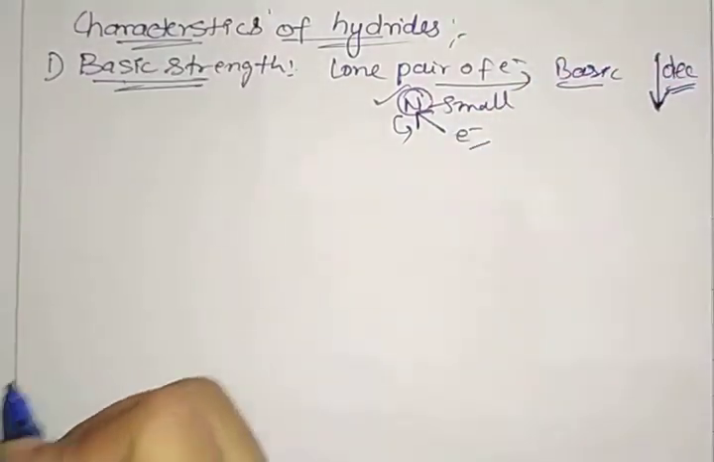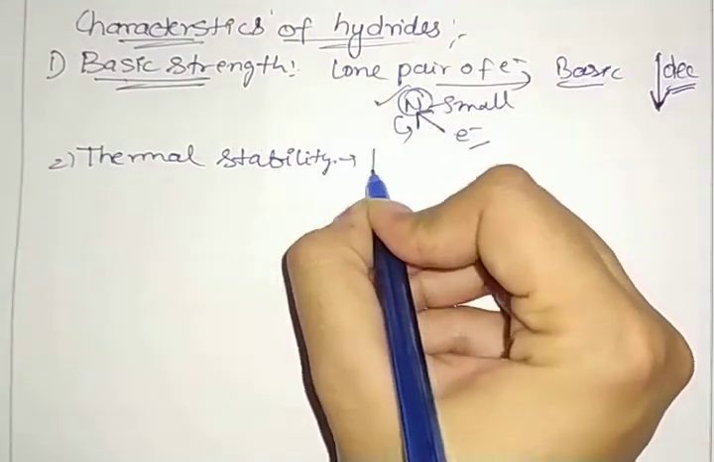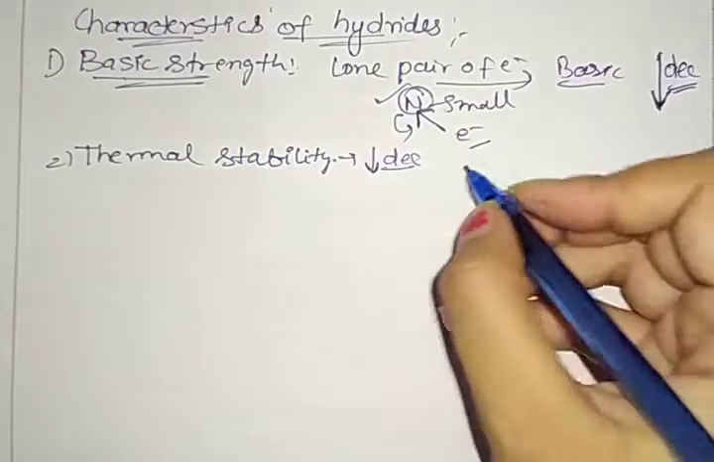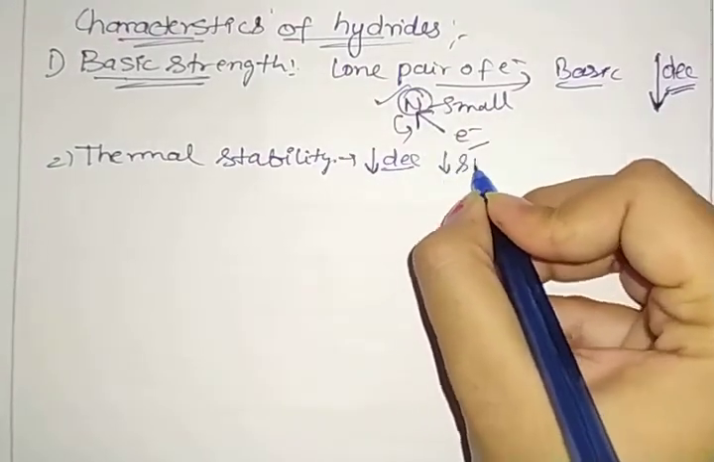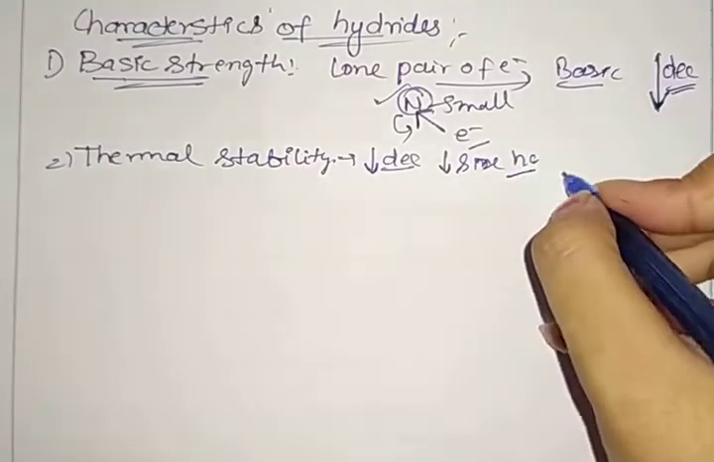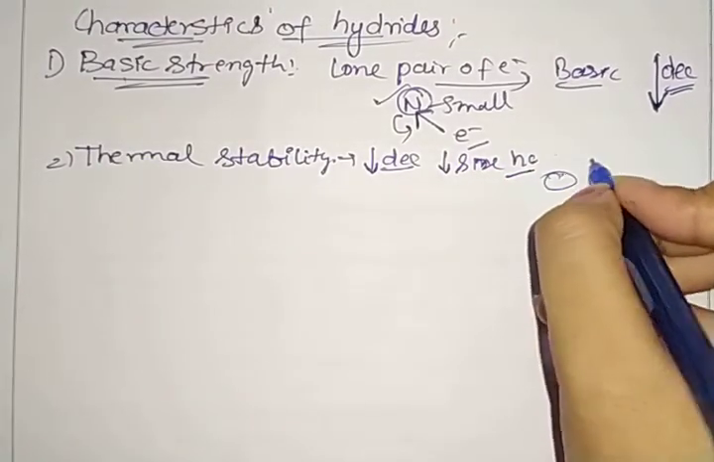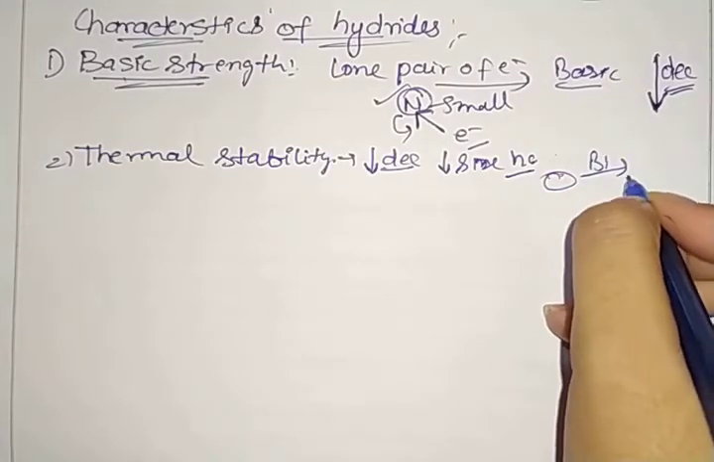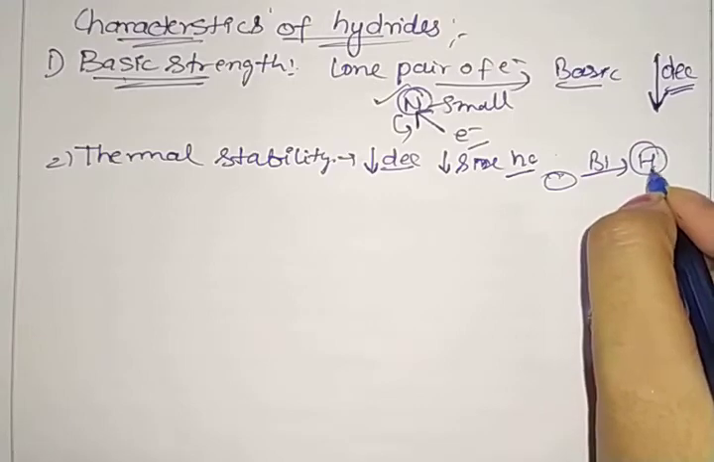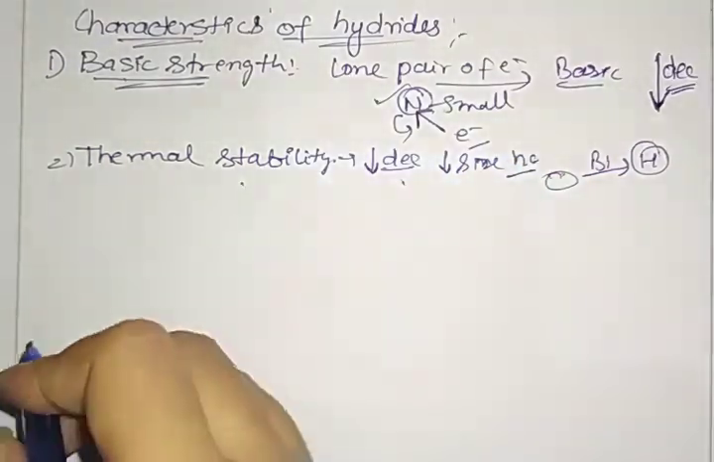The next point is thermal stability. Again, going down the group, thermal stability decreases. Why? Because the size increases going down the group. The elements at the lowest position, like bismuth, are not able to form a bond with hydrogen easily, because hydrogen is small in size. That is why the thermal stability of the compound also decreases.